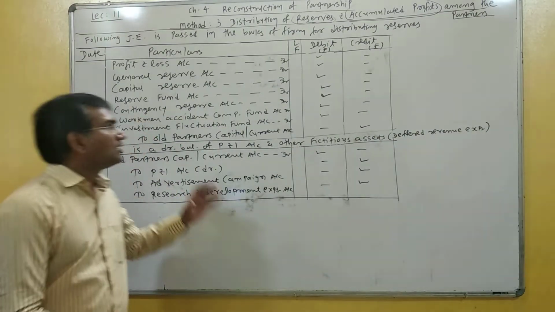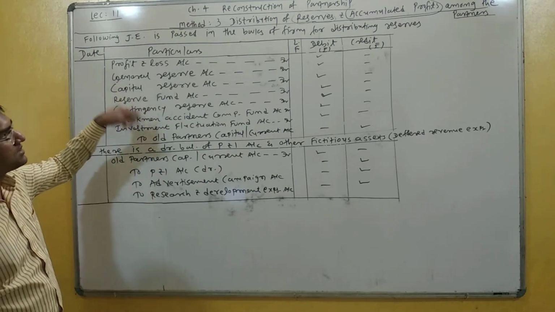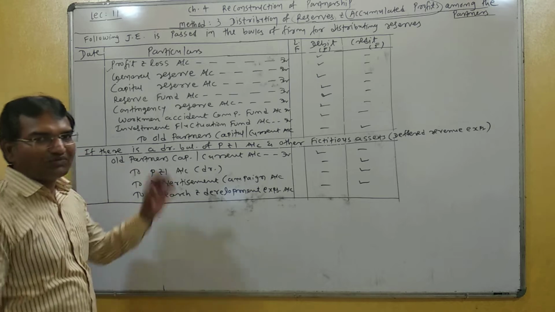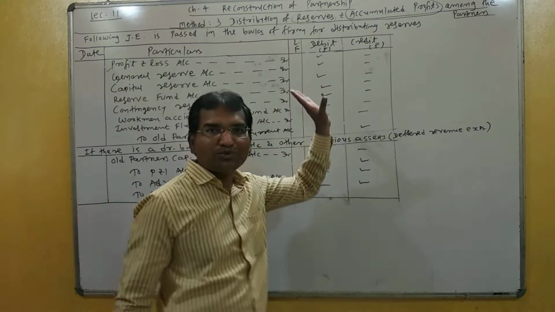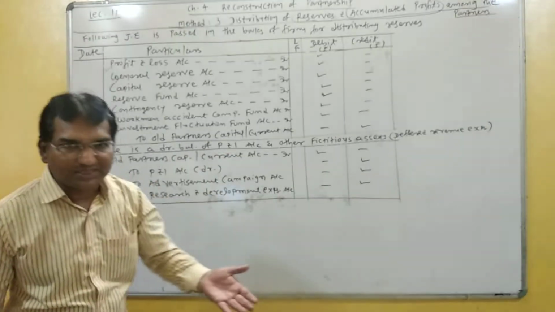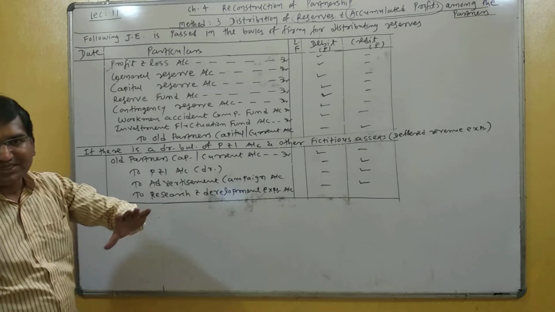Here some examples of reserves are given. They are reserves and accumulated profit. The first is profit and loss account. Profit and loss account is an example of accumulated profit. It may have a credit balance or maybe a debit balance. Here we assume that profit and loss account has a credit balance.